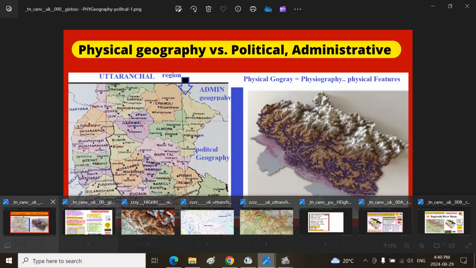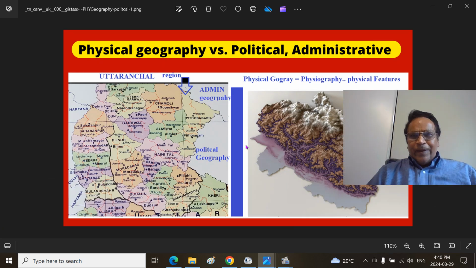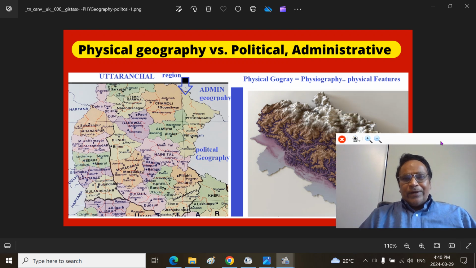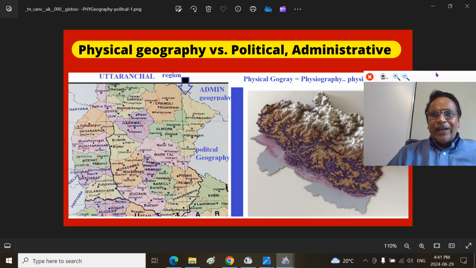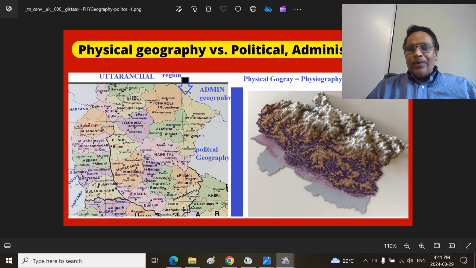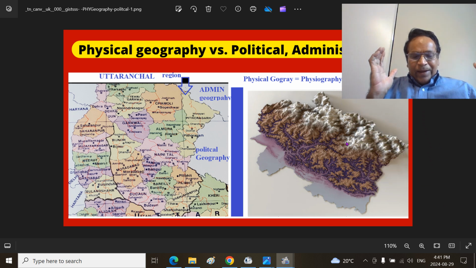Physical geography is different from administrative or political geography, where you will see the taluks, tehsils, districts, and provinces. In physical geography, you will see how the land, the terrain, looks: the mountains, rivers, valleys.